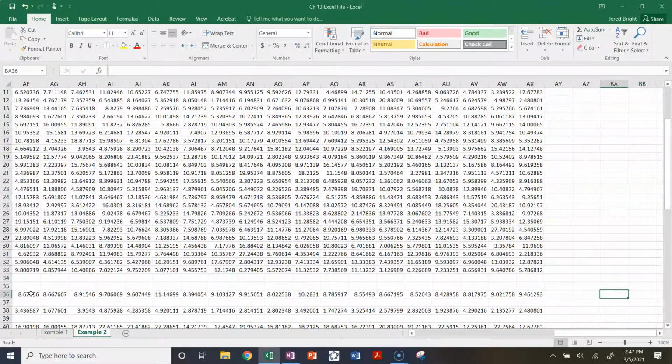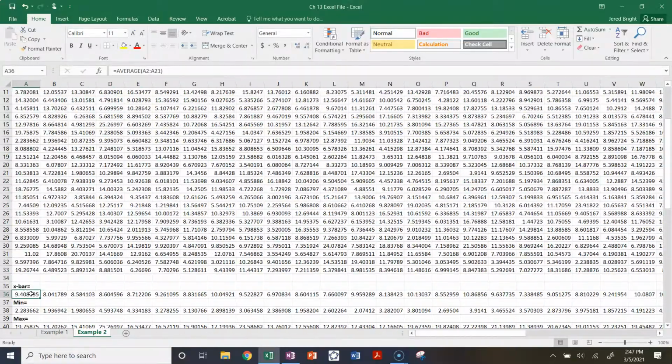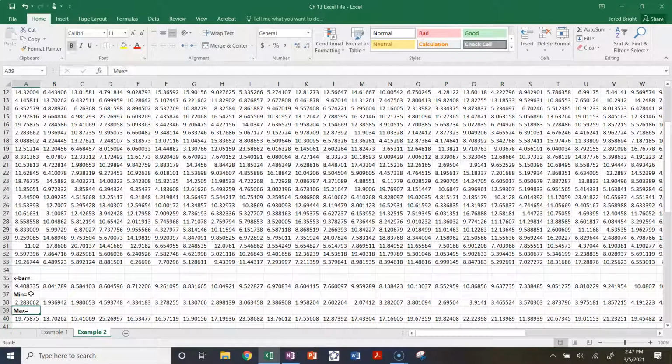Well, that was fun. Then just for reference, I computed the min and the max. Don't really need it, but what I'm going to do now is look at those x bars and use those to hopefully say something about the population. I also made a graph that shows the distribution of the x bars, and I also did it for samples 1 and 2 just so you can see it.